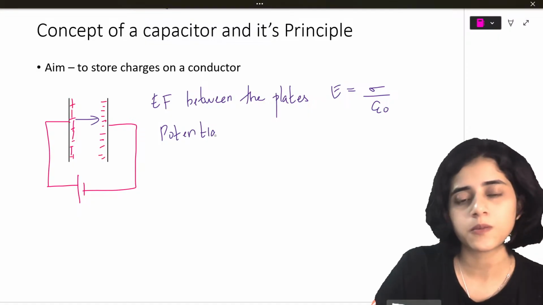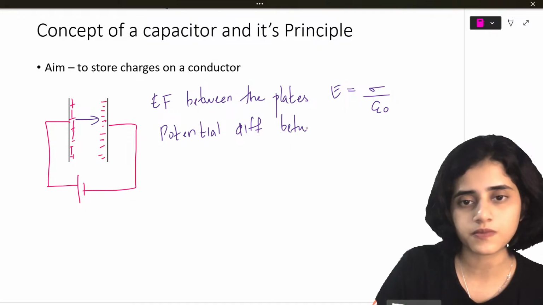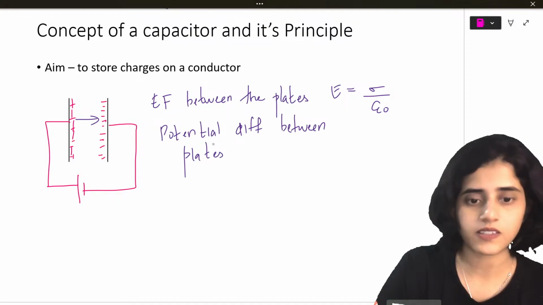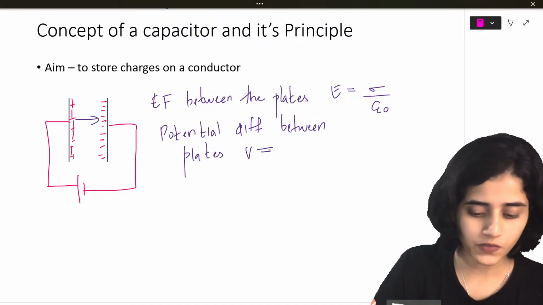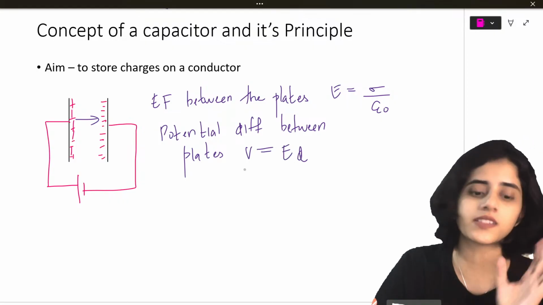Now, potential difference between the plates. The potential difference between the plates, V, has to be equal to the electric field into the distance between the plates.